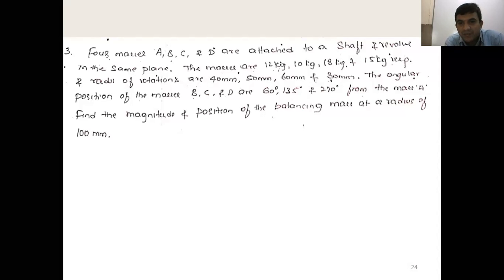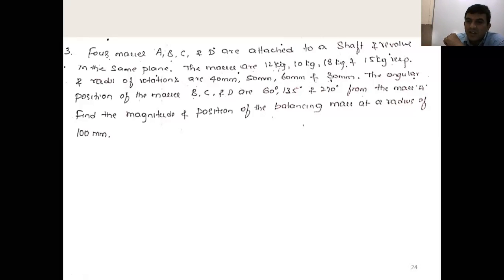The angular positions of the masses B, C and D are 60 degree, 135 degree and 270 degree from the mass A. That is, it is given directly with respect to mass A. The earlier problem gave successive masses, one after another.